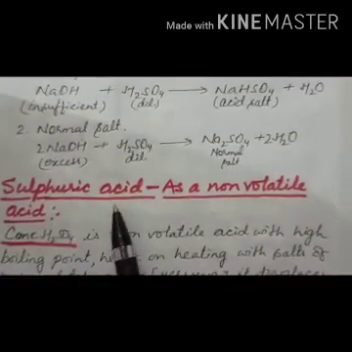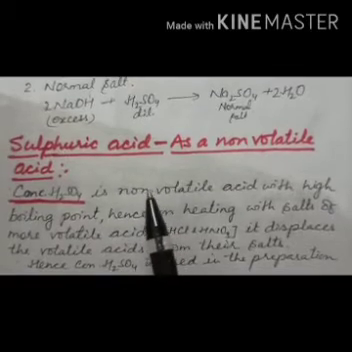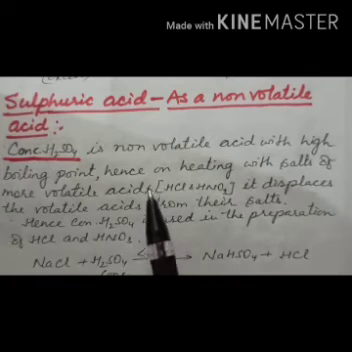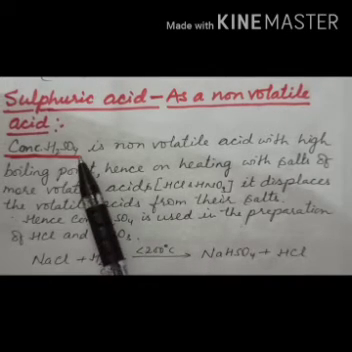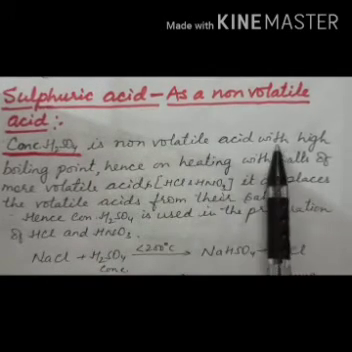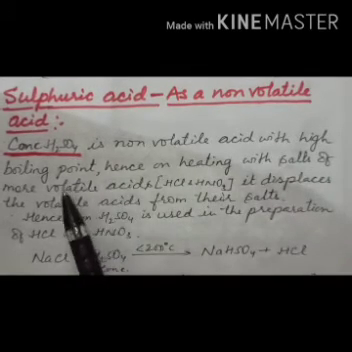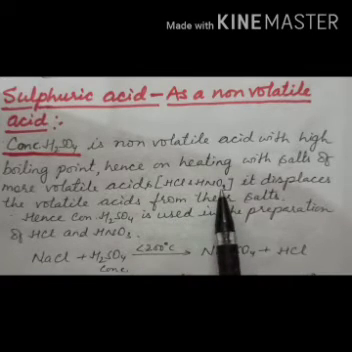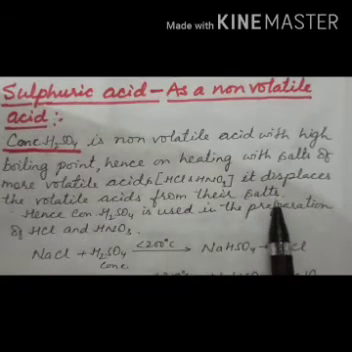Now next is your sulfuric acid as a non-volatile acid. In the preparation of hydrochloric acid and nitric acid, you have read what reactant you are taking. You have taken concentrated sulfuric acid, right? So concentrated sulfuric acid is a non-volatile acid with high boiling point. Hence, on heating with salts of more volatile acids like HCl and HNO3, it displaces the volatile acids from their salts.